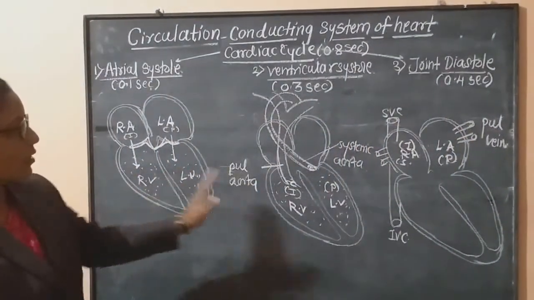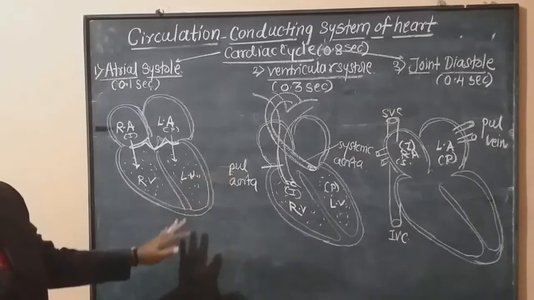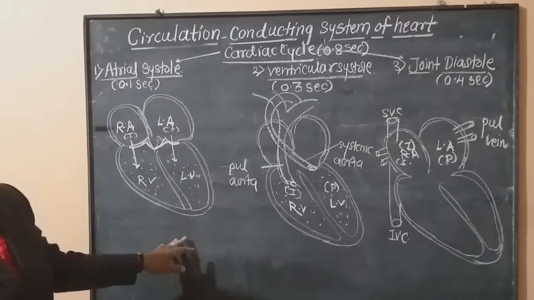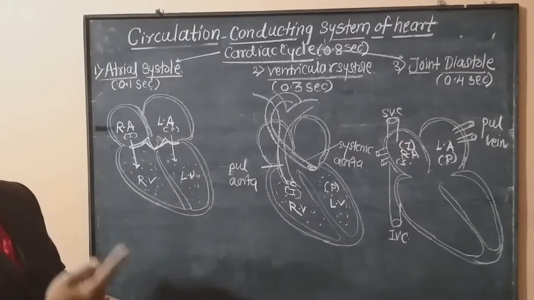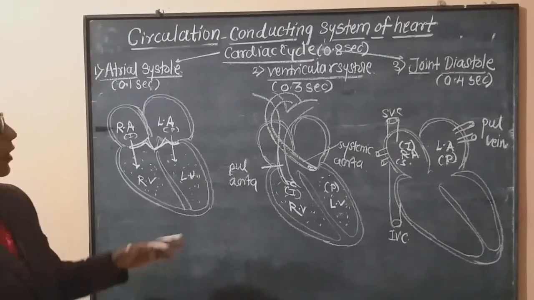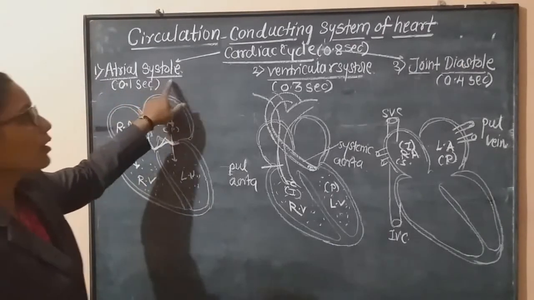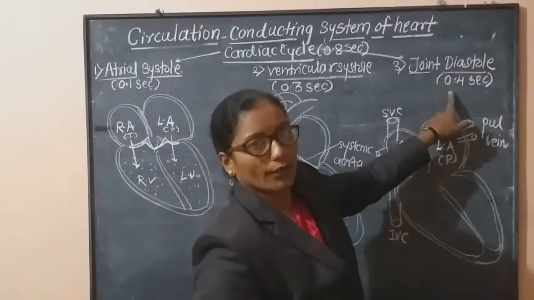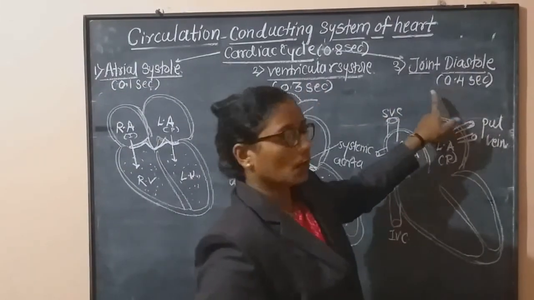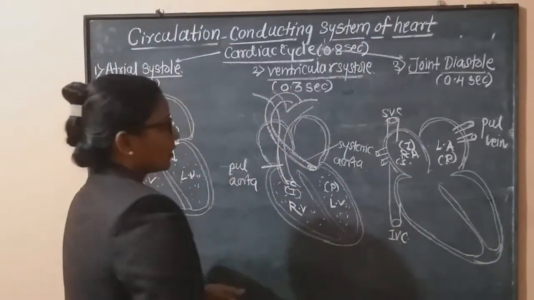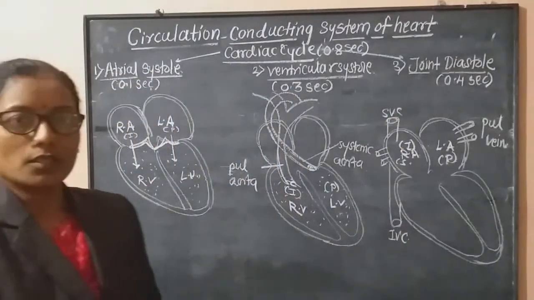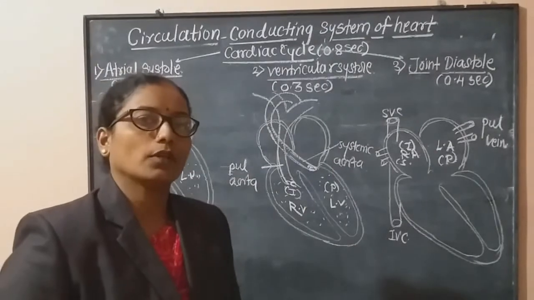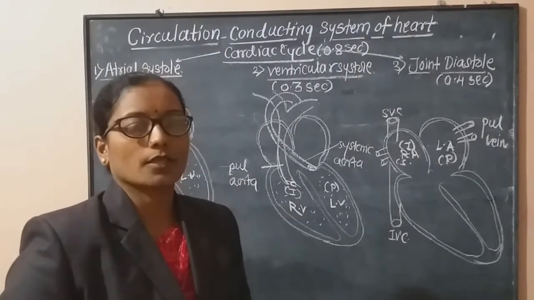In these 3 stages, one complete cardiac cycle takes place. After that, the second cardiac cycle starts again. Again there is atrial systole, then ventricular systole, and then joint diastole. Okay. Now, you have to mention the 3 stages, and a question may be asked as a long question: describe the cardiac cycle.